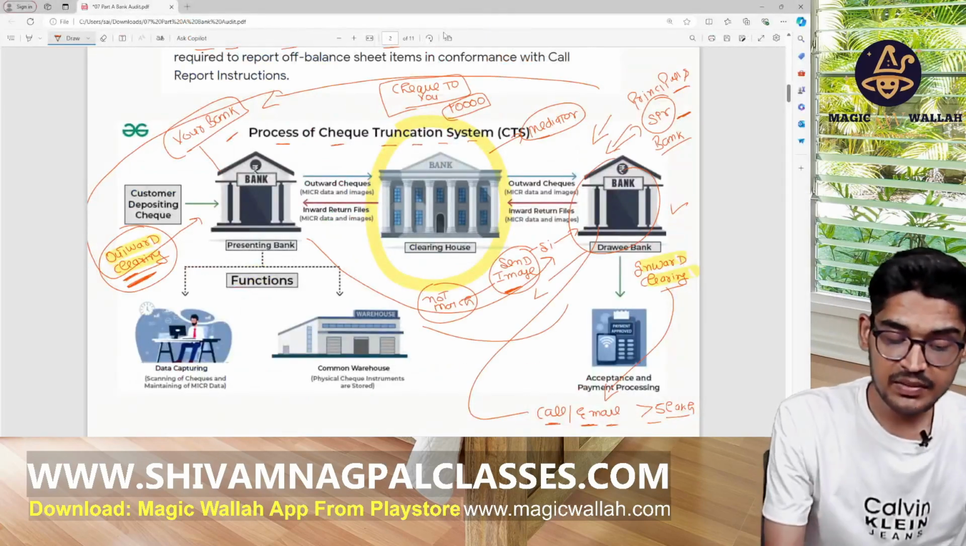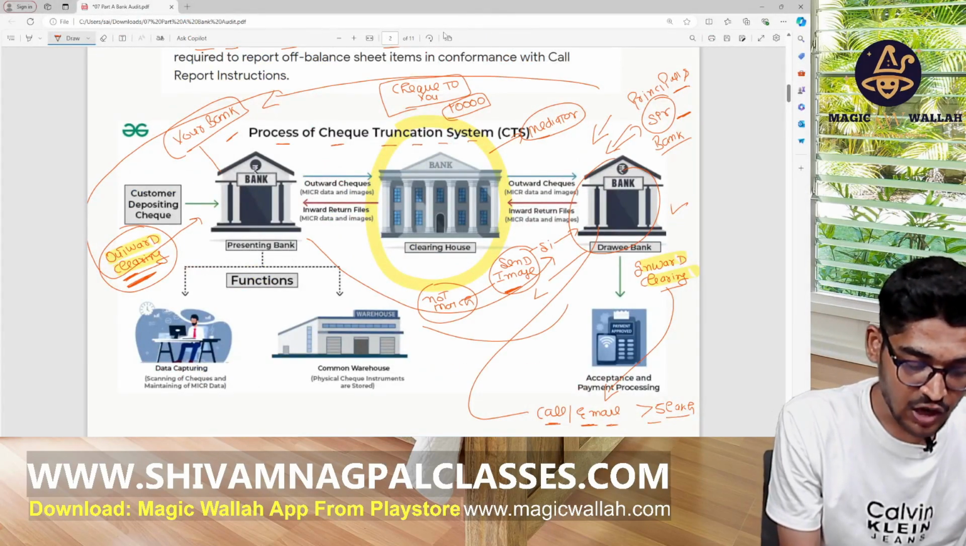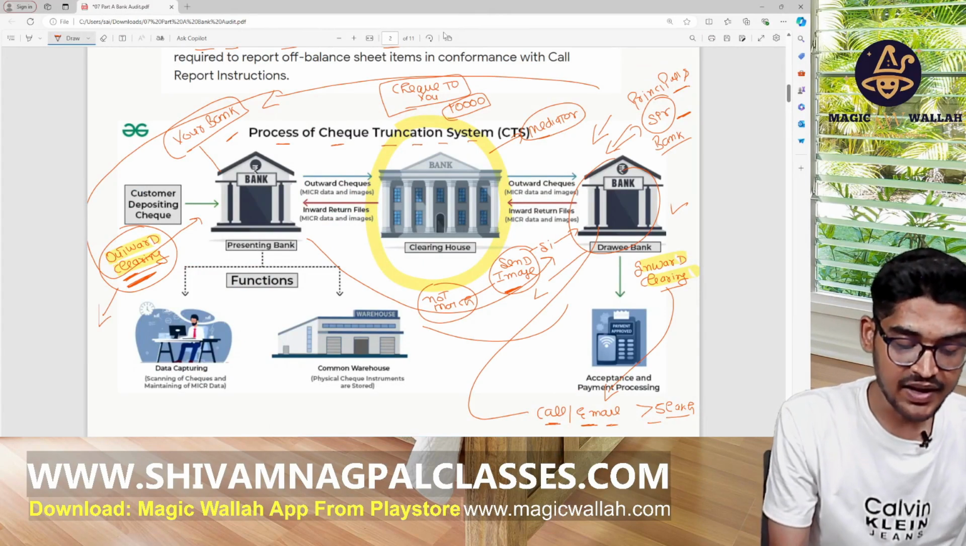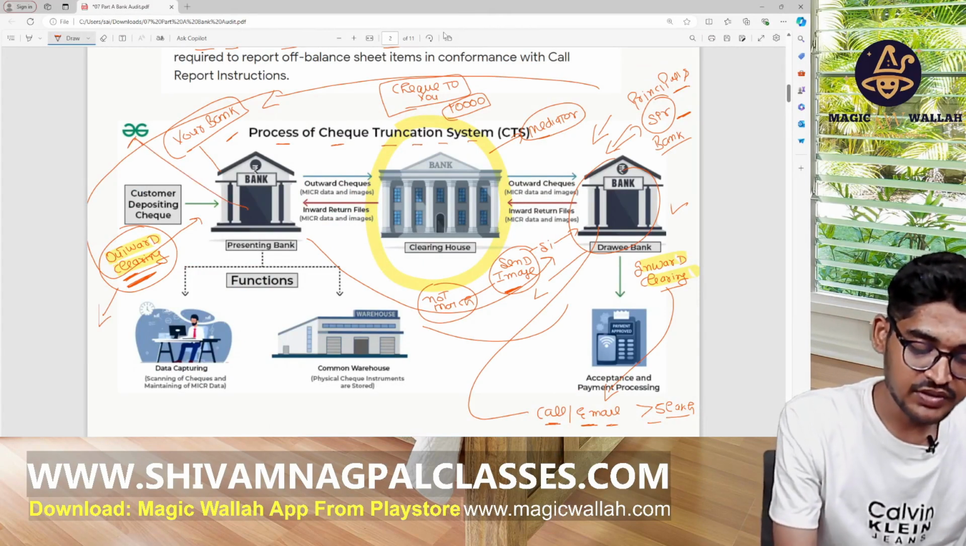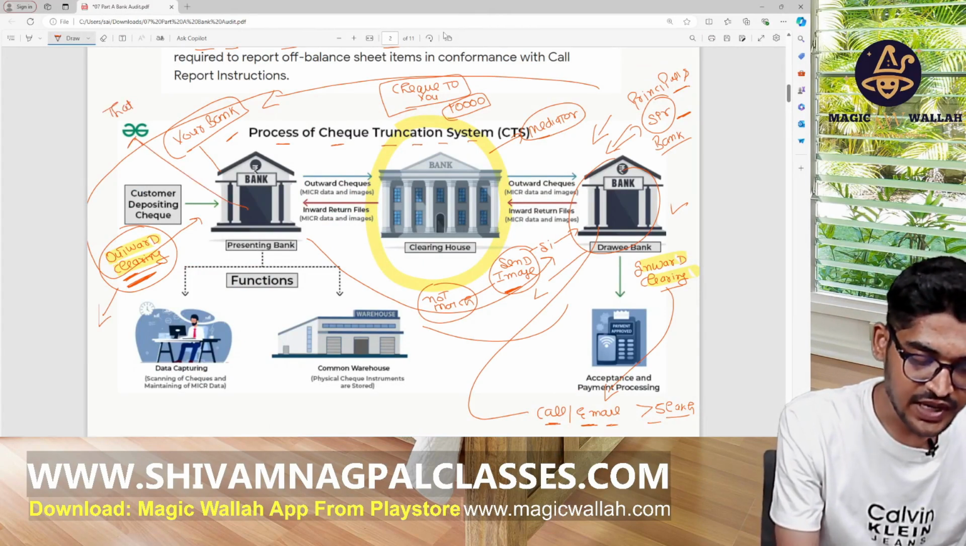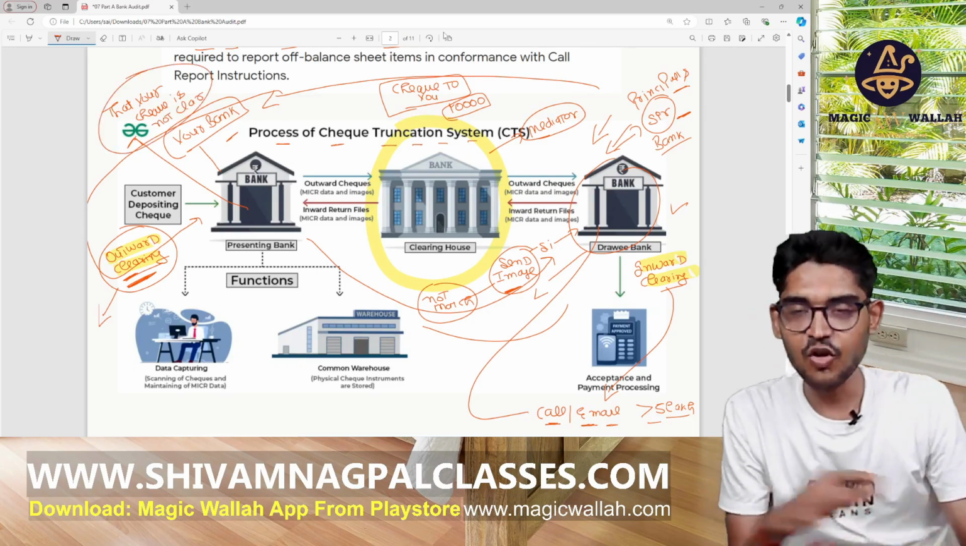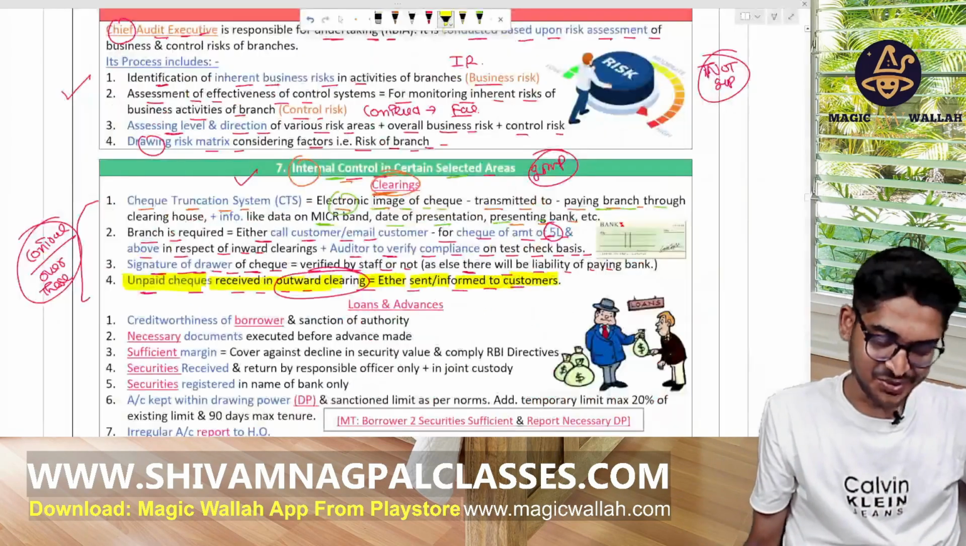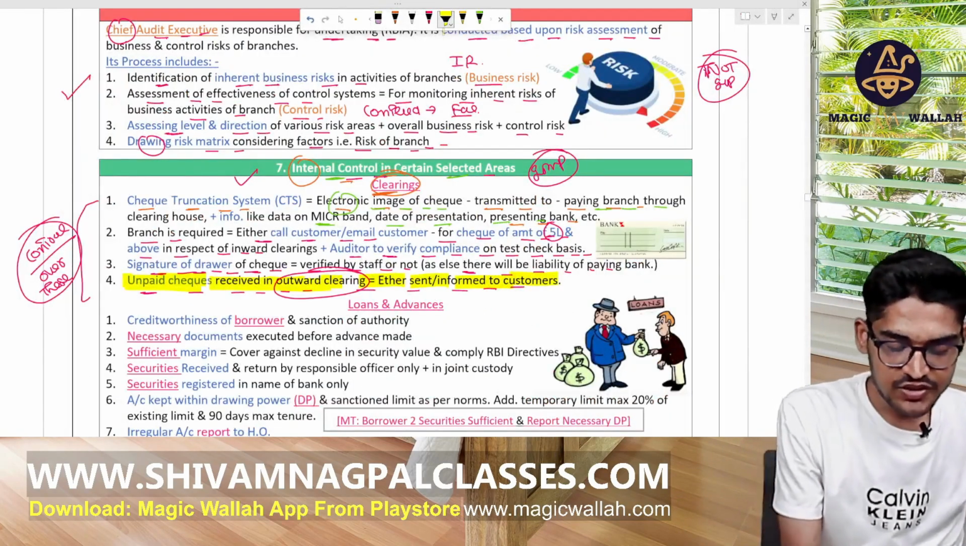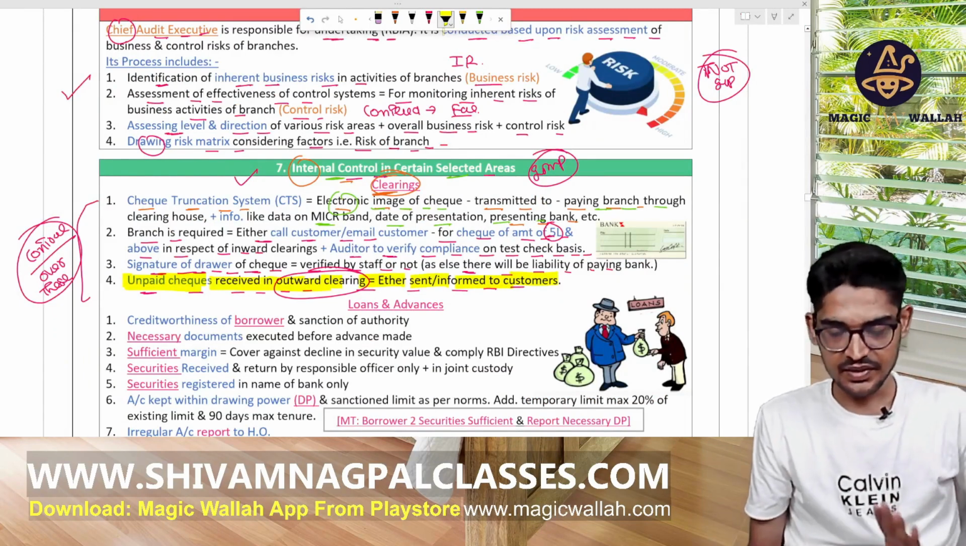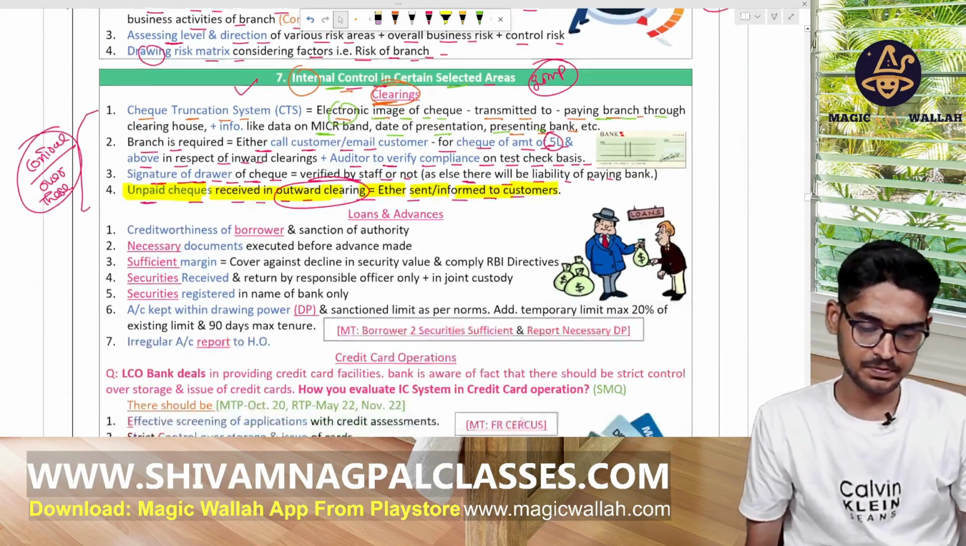In case of outward clearing, the bank will call you or message you that your check is not clear. They will inform you about this. This is the whole process. So in this way, you have to learn this. Use that image and learn all these 4 points in this way. Clear?